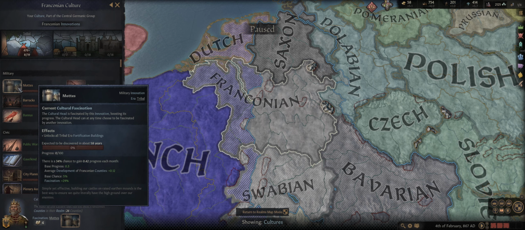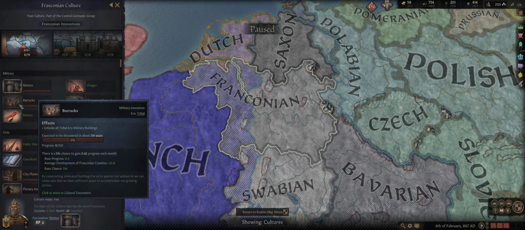In this case, moats is going to be discovered in about 58 years. The reason is it is currently the fascination. The average development of Franconian countries indicates a plus 0.12 per month, and the 5 base chance gets modified by this fascination here, resulting in a 34% chance to gain 0.42 progress per month. Once it gets to 100, it will be discovered. Barracks, on the other hand, only have a 5% chance to progress each month, and as a result will take almost 400 years to be discovered.